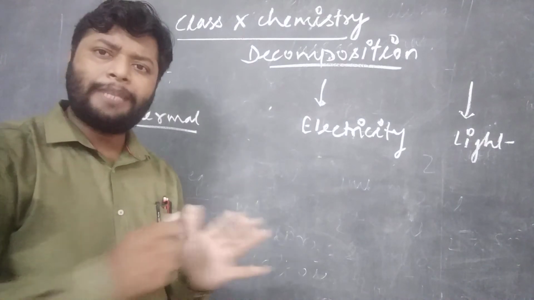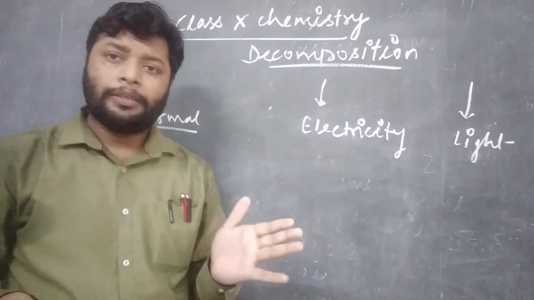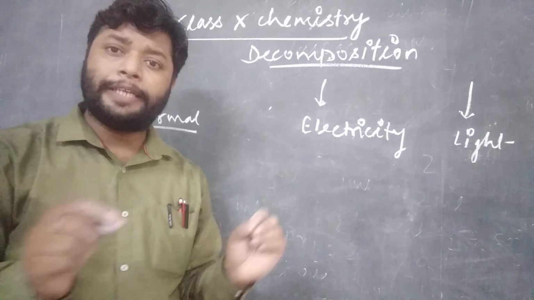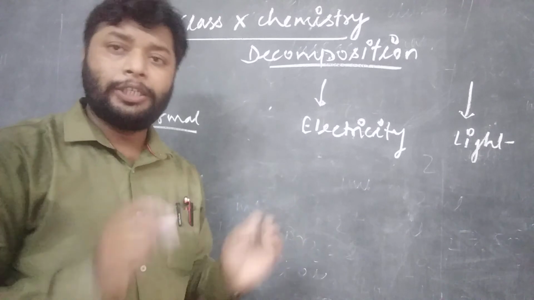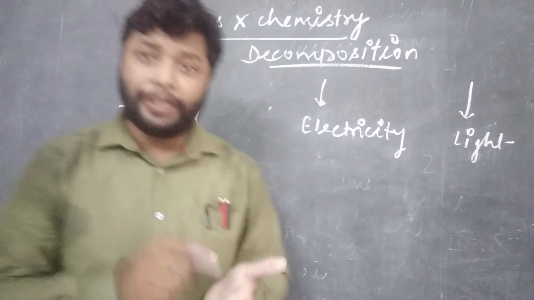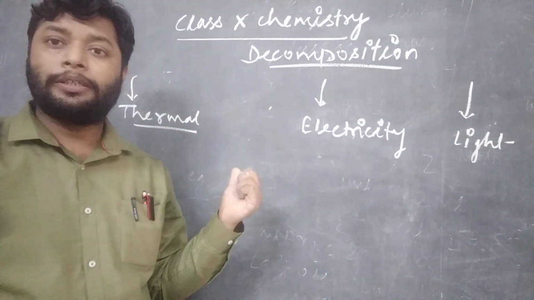We have many examples in our daily life that are brought about by thermal decomposition, just providing heat energy to the reactants. Most of the reactions in the laboratory are examples of thermal decomposition.